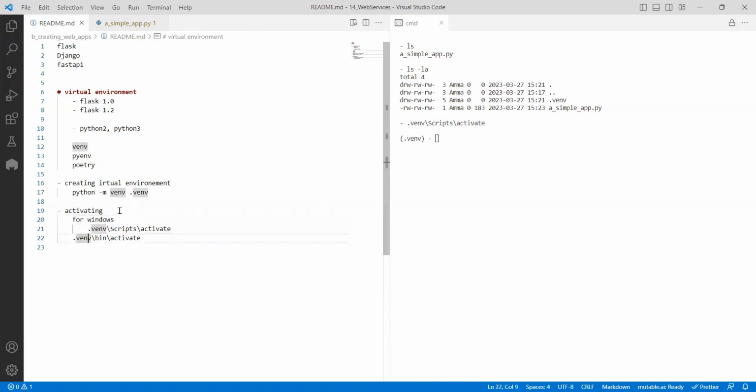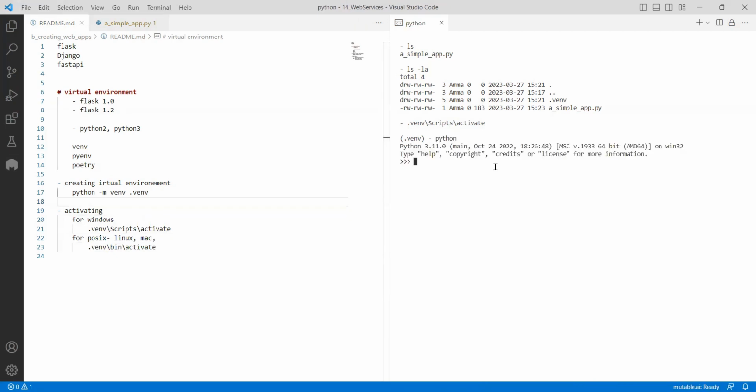And similarly, for POSIX, which means Linux, Mac, etc., it would be like this. That's the only step you do. After activating, now again if I type Python and say import sys, sys.executable, did you understand where it is pointing to? Earlier it was in the main directory, right? Now it is saying that you are pointing to a virtual environment which is in this directory.